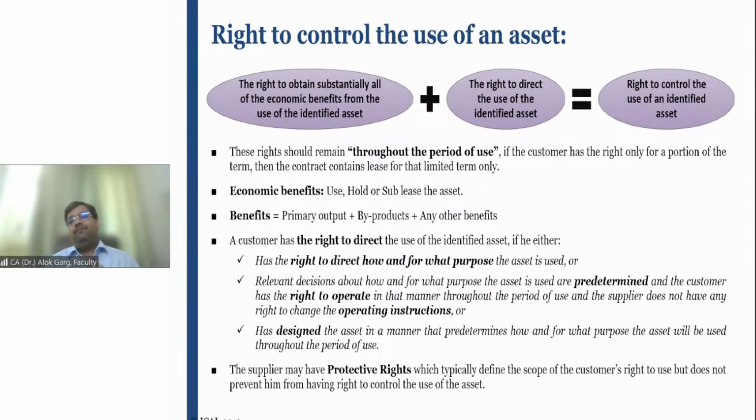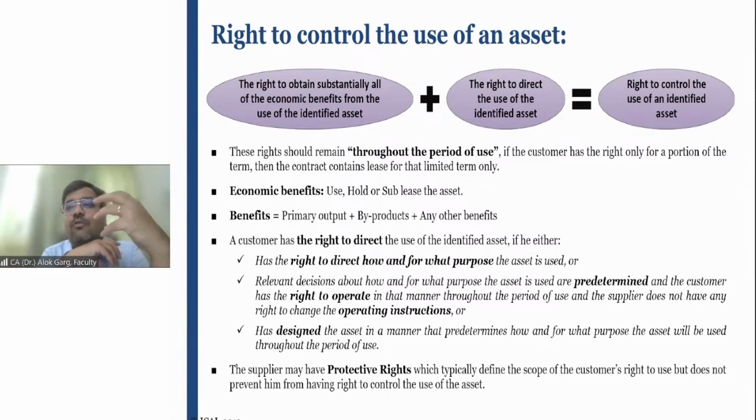So friends, in this case, although I have given him a right to use that car, although I have allowed him to use this car, I am controlling the use of that car. I'm the one who is controlling the use of the car. So what is the difference between right to use and right to control the use?